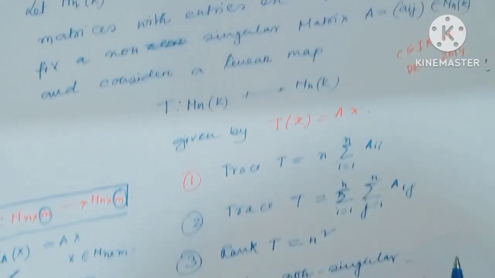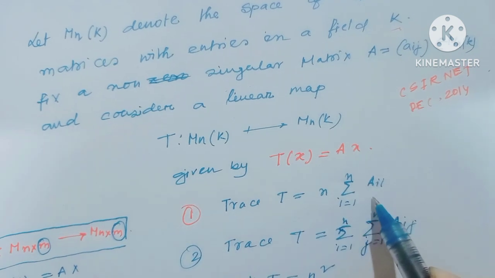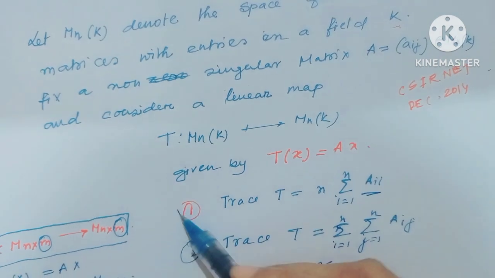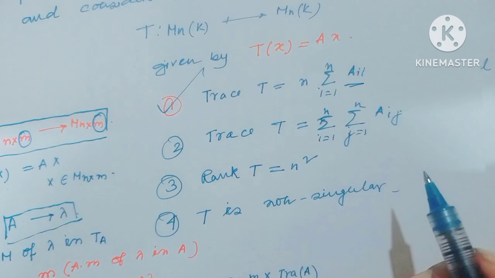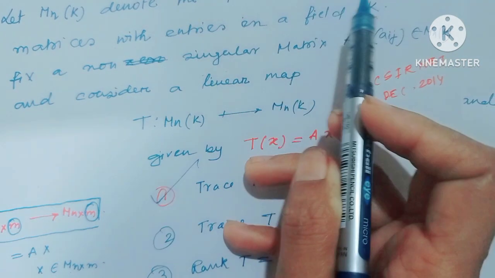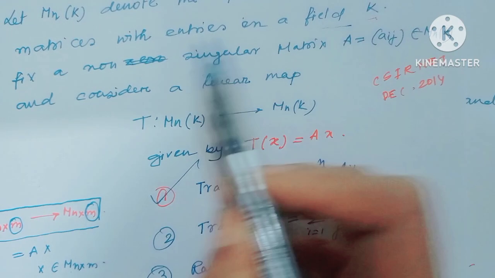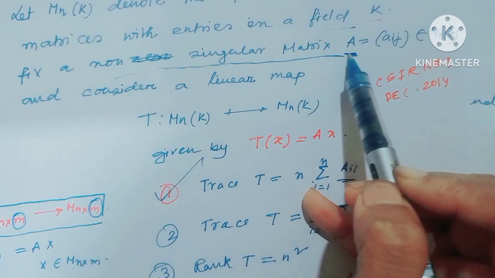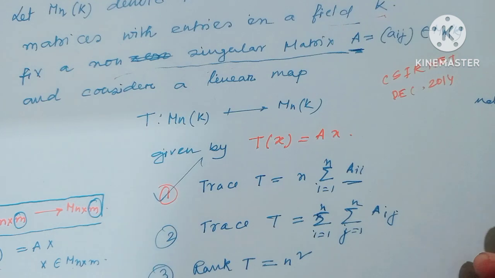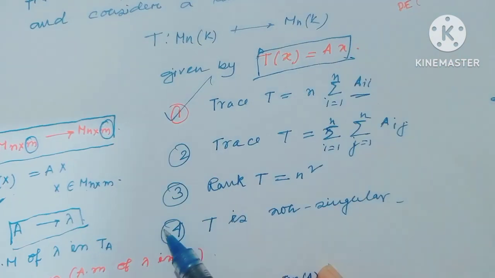Here, since it is an n cross n matrix, trace T would be n times trace of A. So option 1 is the right option. Since A is a non-singular matrix, the operator T would also be non-singular.